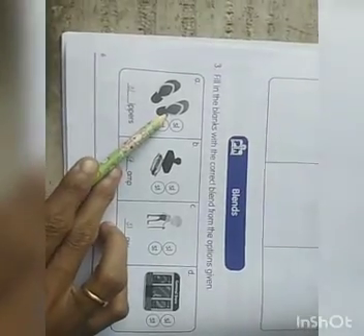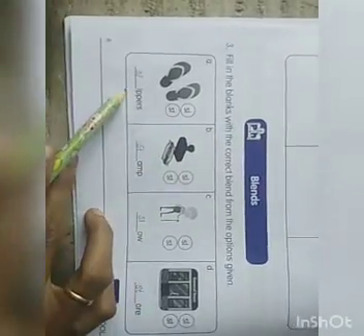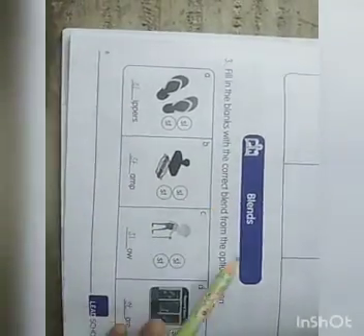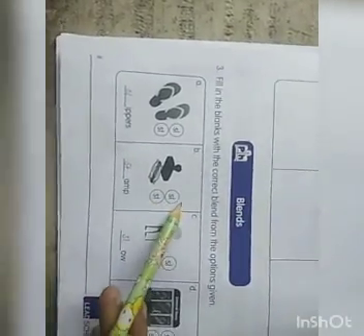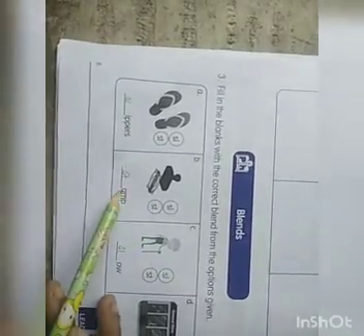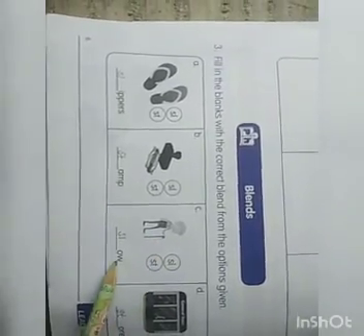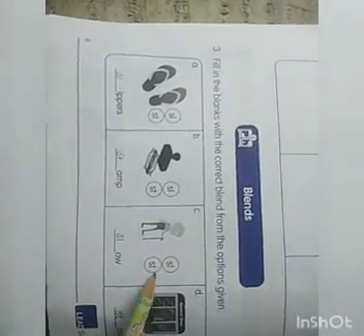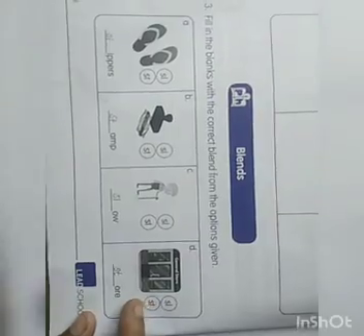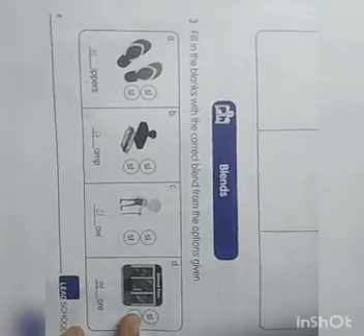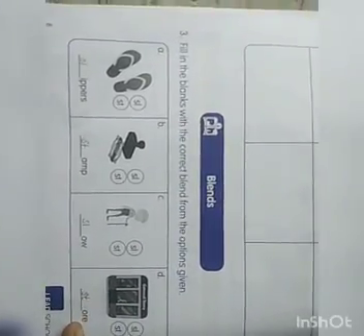So listen, what is this? Slippers. SL and ST is given. What should you write? Yes, SL, slippers. So what is this? SL and ST is given. Slam or stamp? It is stamp. ST you should write there. Next, what is this? O is given. ST and SL is given. What is this? Slow. So SL you should write there. Next, OR is given. SL and ST is given. What picture is this? Store. So ST you should write here.